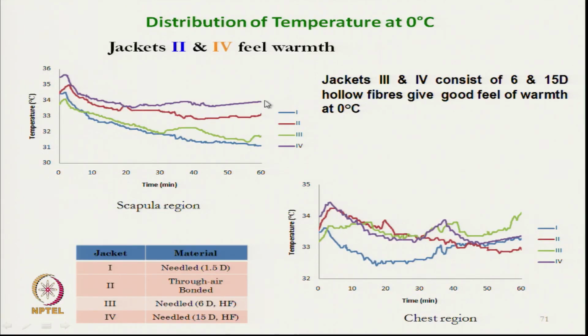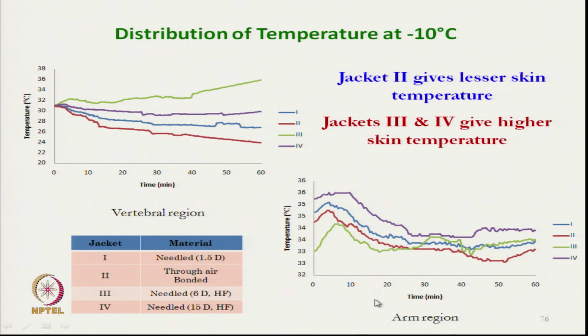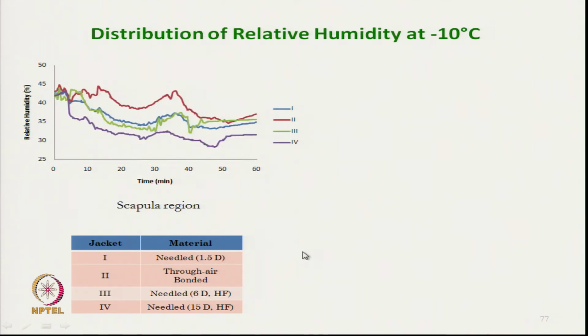At 0 degree Celsius these are the trends, but if we see minus 10 degree Celsius, again the temperature at the skin was lowest for the through air bonded fabric at different regions of the body. But once we see the humidity, again at minus 10 degree Celsius, the layer with very high thermal insulation gives the highest humidity at the skin, because the thickness of the through air bonded fabric is very high. So, the moisture vapor transmission does not take place at that rate.